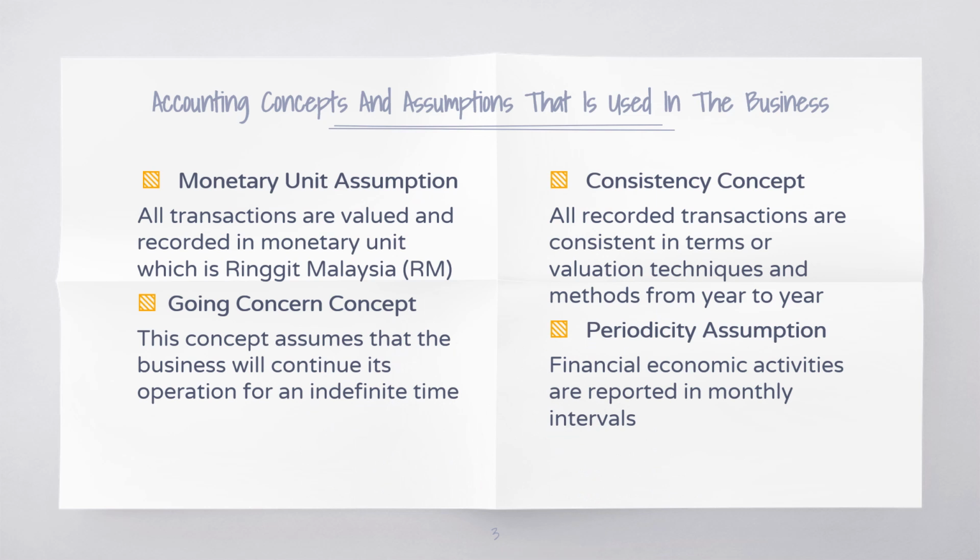Moving on to the four accounting concepts and assumptions that are used in the business. First of all, monetary unit assumption, which is recording using Ringgit Malaysia. Next, going concern concept, which is assuming that the business will continue its operation for a long time. Consistency concept, which means we are consistent with the methods we use. And lastly, periodicity assumption, which is reporting in monthly intervals.